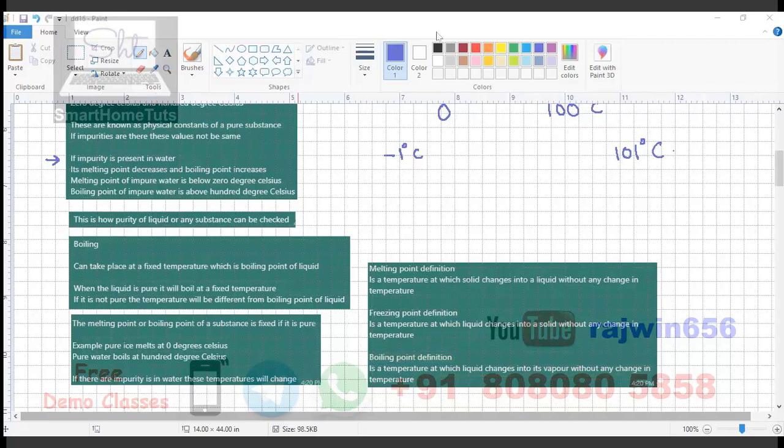So we need to write the definition only or everything? Everything that is there on the screen.